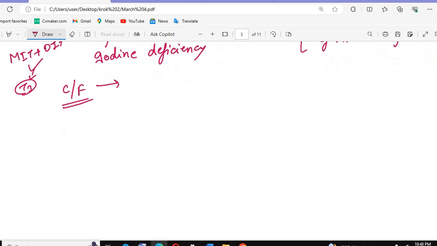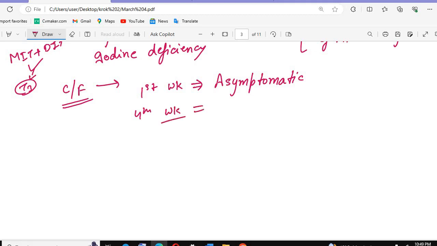The clinical features that we see in these patients, so what will be there? The first week will be the asymptomatic phase. After the first week, as I told you, it begins at around the fourth week; after around the fourth week, the symptoms can start.